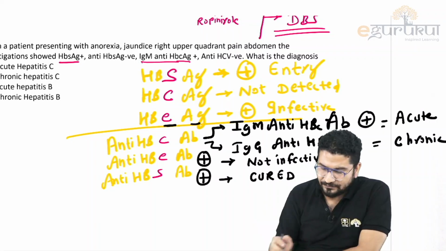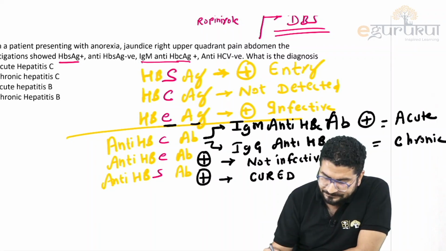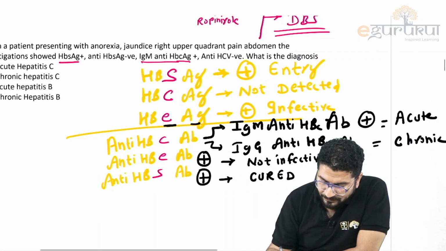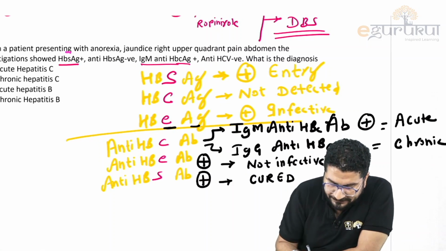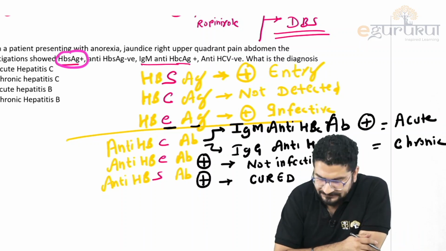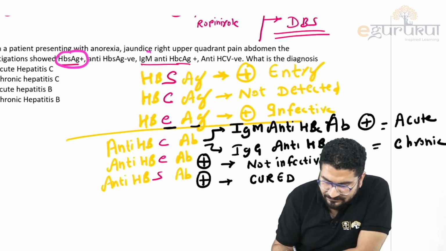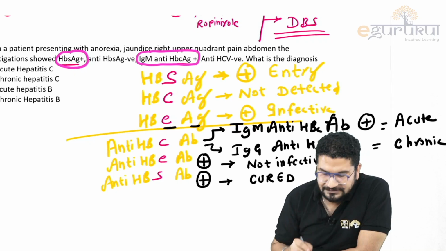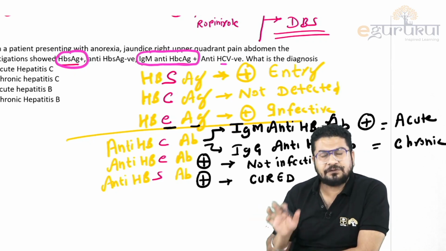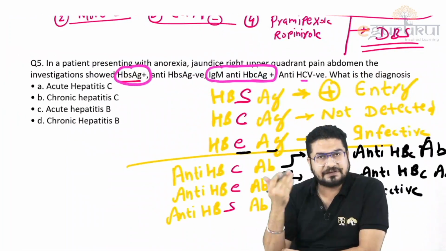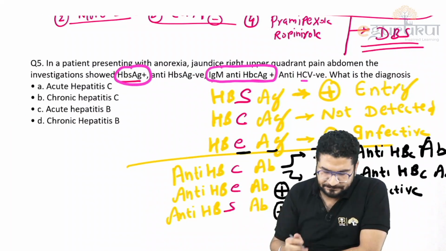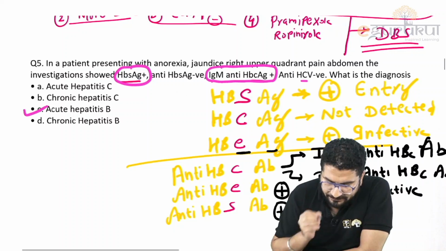It's very simple. If you see now what things are positive here, that you should focus on. First thing positive is your surface antigen. It means there is entry of virus. Simple. Second thing that is positive is IgM. It means it is acute. Hepatitis C is negative. Remember, these are markers for hepatitis B. So if I say what will be your diagnosis, it is acute and it is hepatitis. So this will be your acute hepatitis B.